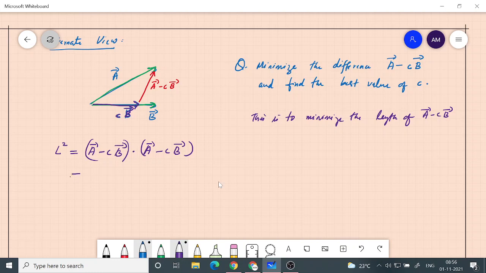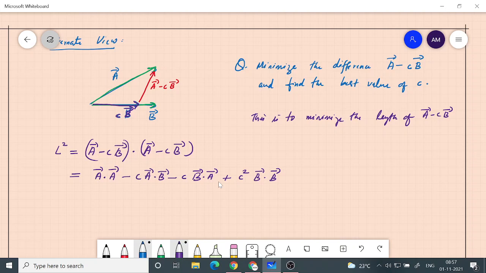Now if you expand this, there is A dot A, then minus C A dot B, then minus C B dot A, then plus C square B dot B. This is what happens after you use the distributive property.